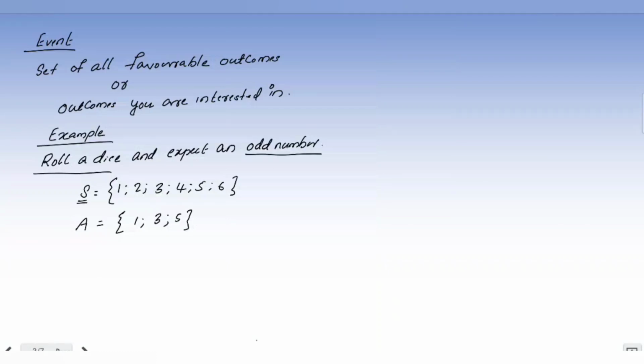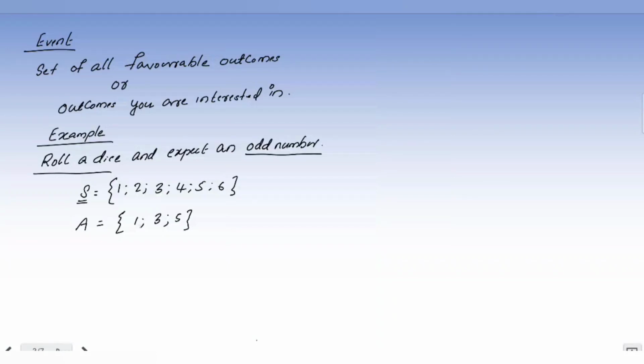We use set bracket when you list some items. We are using set bracket in mathematics. In mathematics mainly 3 brackets are there: closed bracket, open bracket, and set bracket. In probability we use this set bracket. So event here is {1, 3, 5}. So that's how the event is.